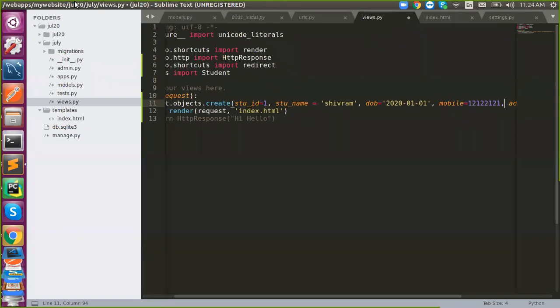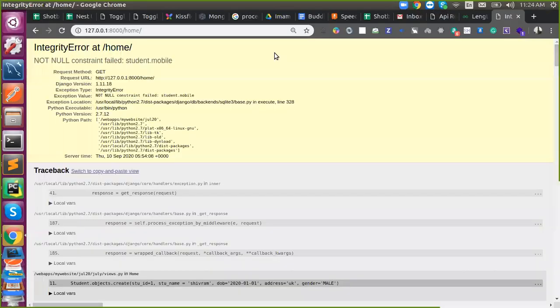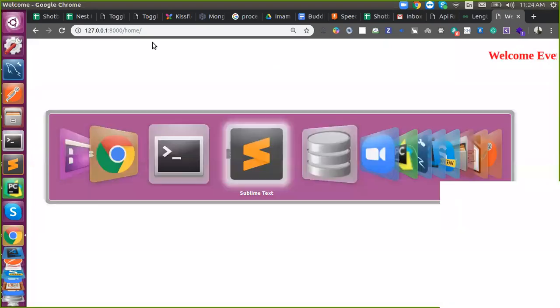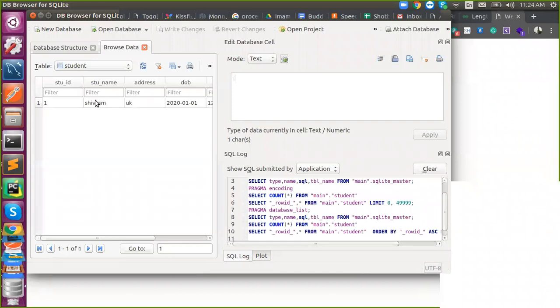And then what else? Address we kept it, so no problem. Yes, so the record was created. Let me check once again. See, the record was created. Understand?